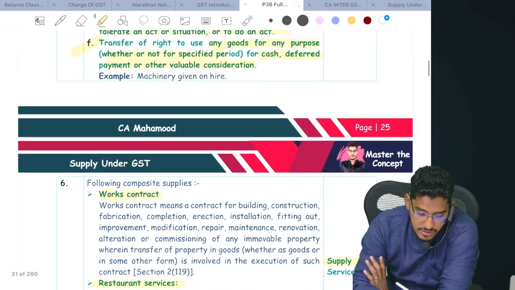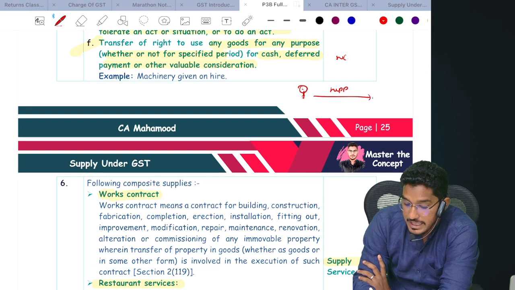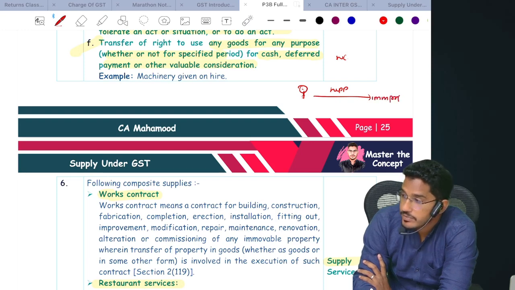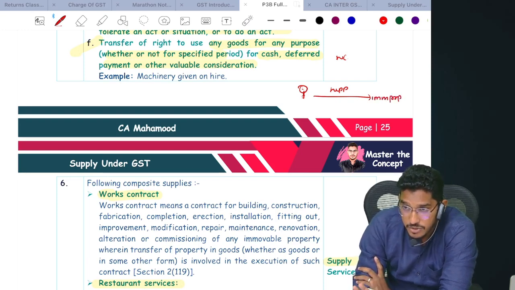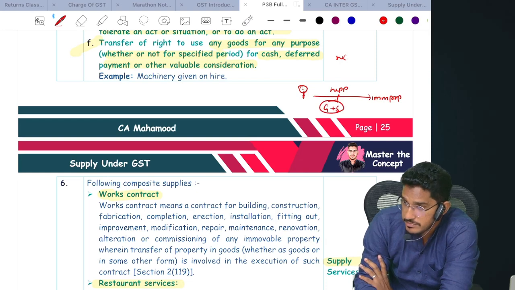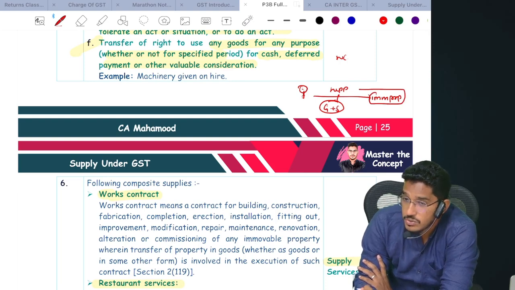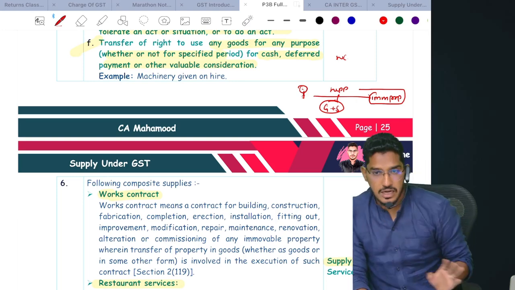So first we need to understand what do you mean by works contract. So works contract means if you are a person, you are making any supply in relation to immovable property, and as a part of that supply, you are making supply of goods also, you are making supply of services also at a single price. In a single supply, you are making supply of goods also, supply of services also, and that work is related to immovable property. Those contracts we call them as works contract services.